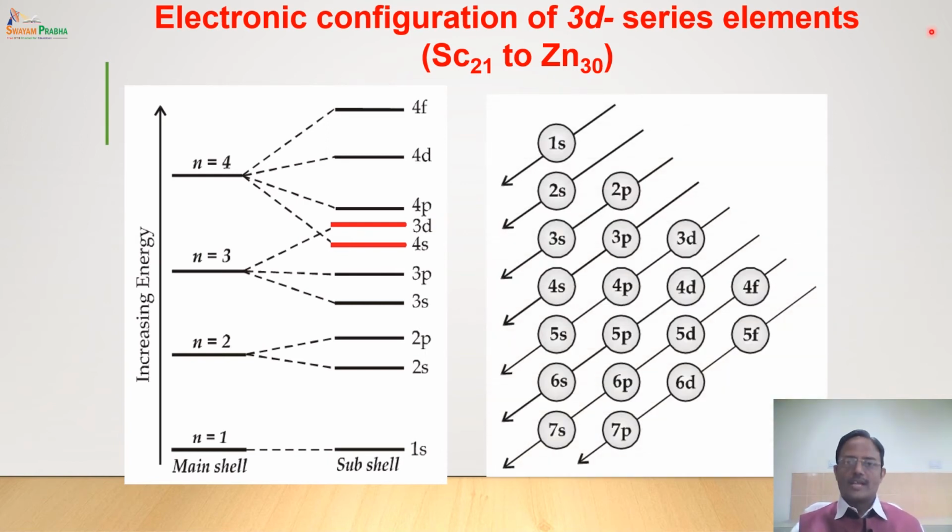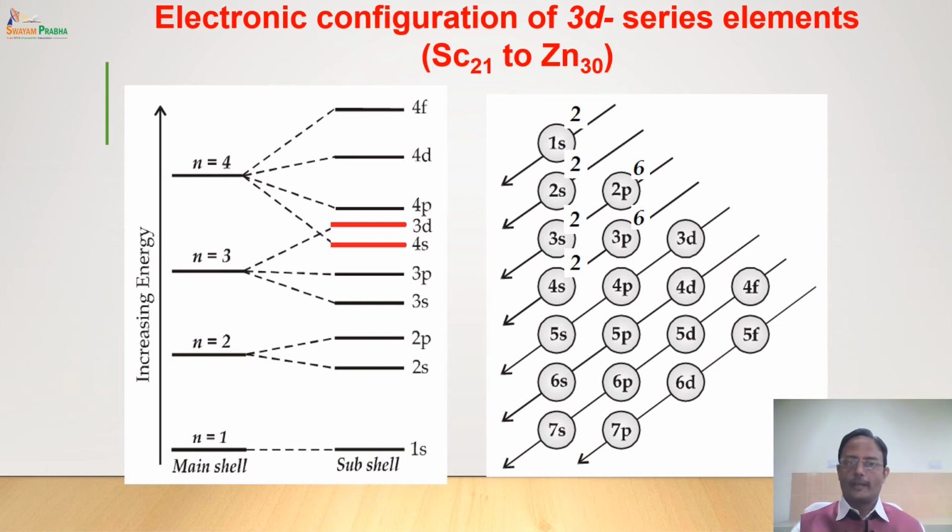So we'll start filling the electrons right from the beginning. The first 2 electrons will go to 1s, the next 2 electrons will go to 2s, the next 6 electrons will go to 2p, the next 2 electrons will go to 3s, the next 6 electrons in 3p, and 2 electrons in 4s. This is at atomic number 20, calcium. Now the next electron will go to 3d, and from here the d series starts. So we get the 3d series elements from scandium, which is atomic number 21.